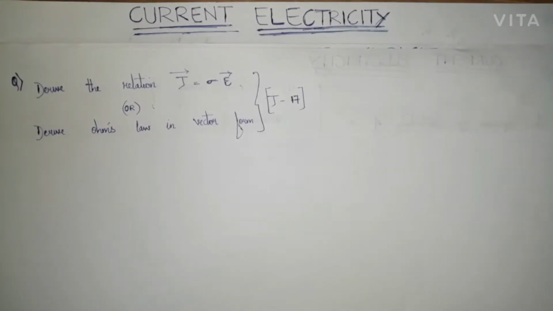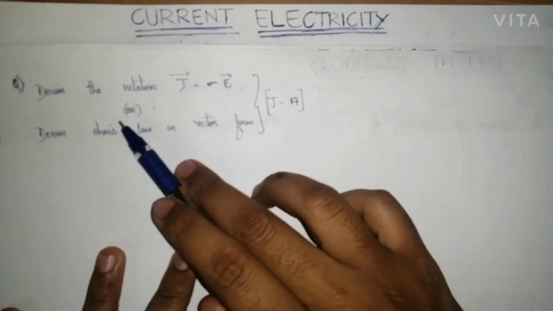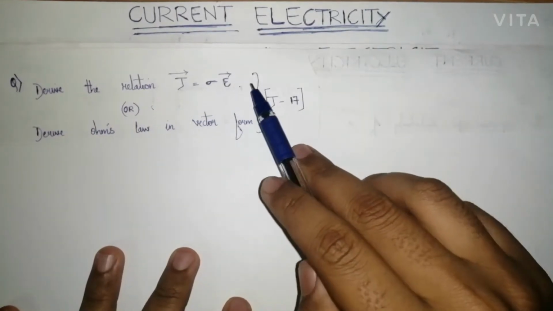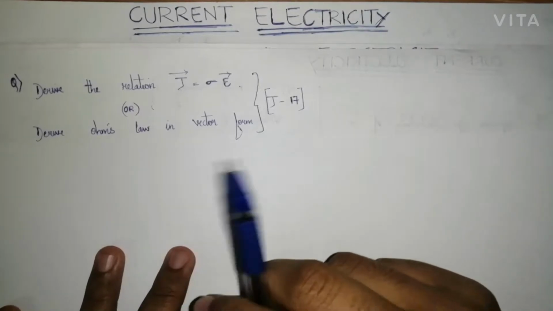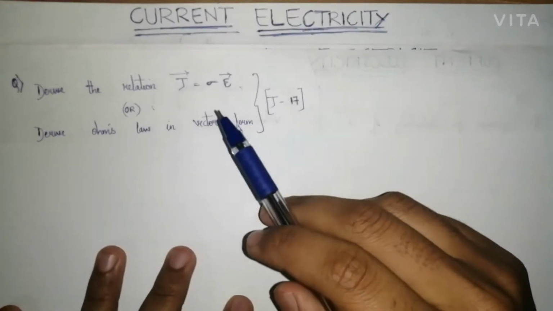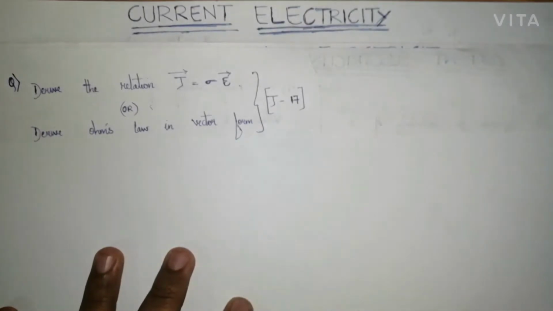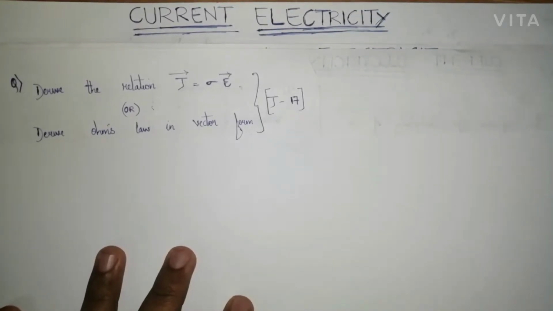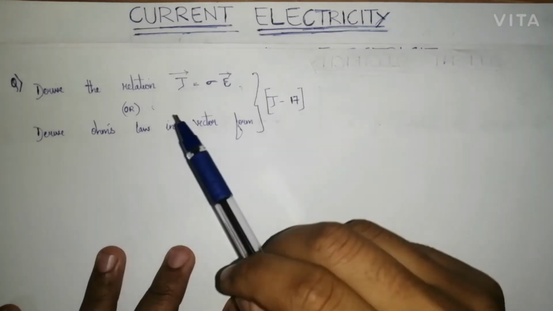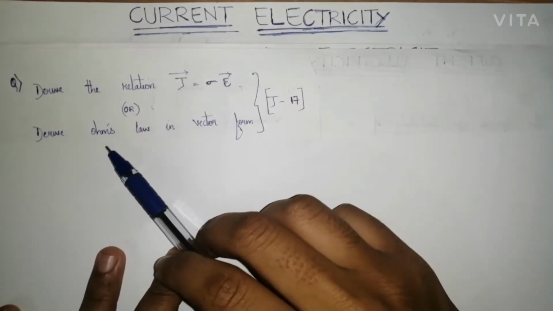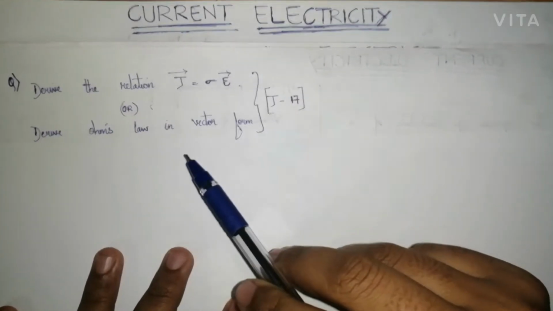Today's topic is: derive the relation J equals sigma E. I had already discussed it in a previous video, where we studied relaxation time equals e square tau by m. This question can also be asked as: derive Ohm's law in vector form.